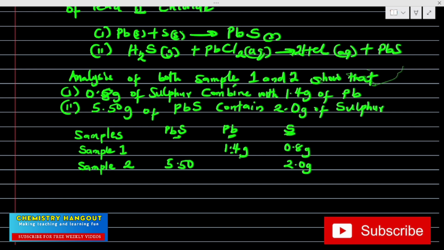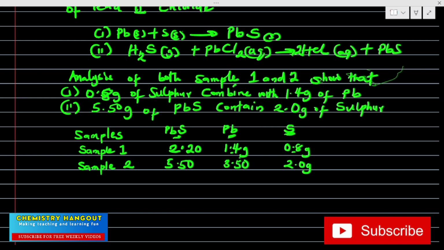So if this is 1.4 and this is 0.8, I will add the two together to get this, and if I add that together, I'm going to get 2.20, or 2.2. Then, since they gave me the lead sulfide and the sulfur but didn't give me the lead, I can subtract these two, and that will give me 3.50.